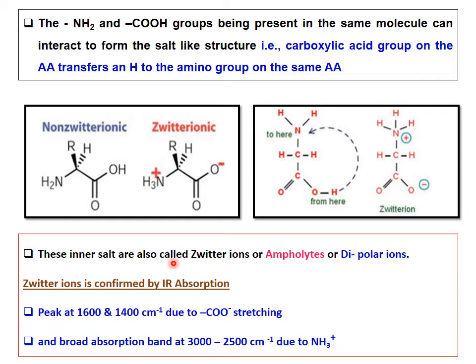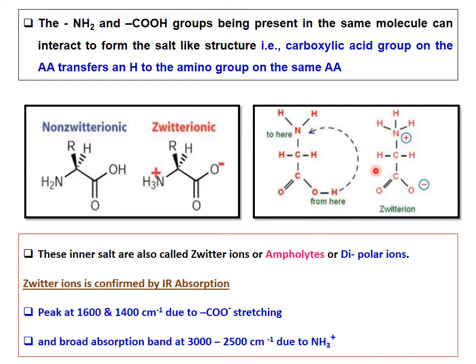This inner salt is also called a zwitter ion. So the non-zwitter ion becomes a zwitter ion by transfer of a proton, transfer of hydrogen to the amino group. So it forms a zwitter ion. We call it an inner salt, amphoteric ion or dipolar ion. So zwitter ions are otherwise called dipolar ions or amphoteric ions.